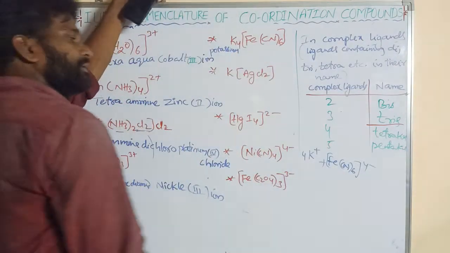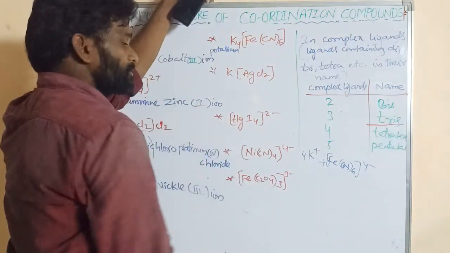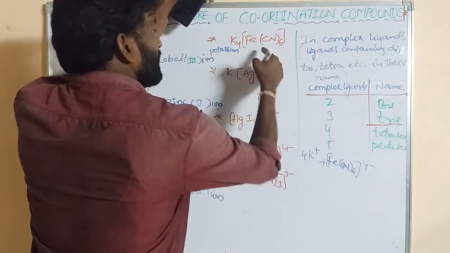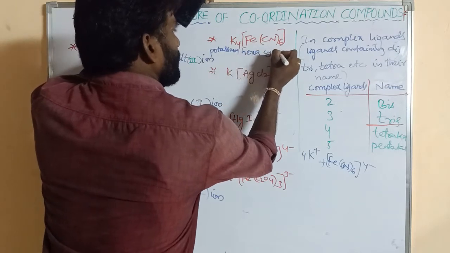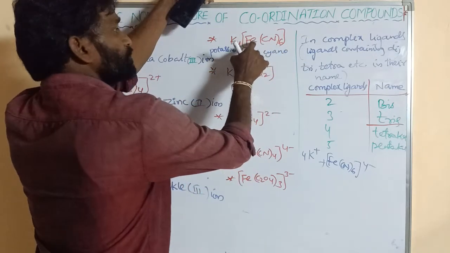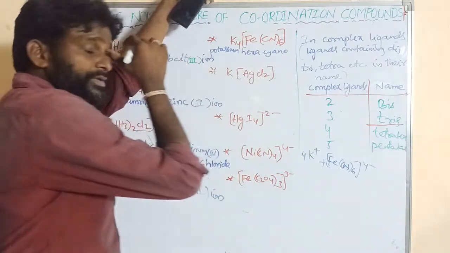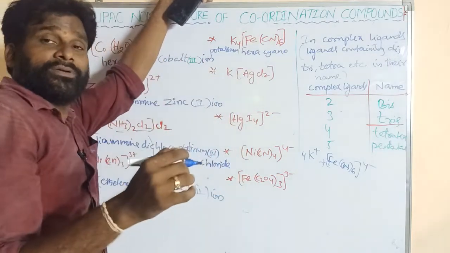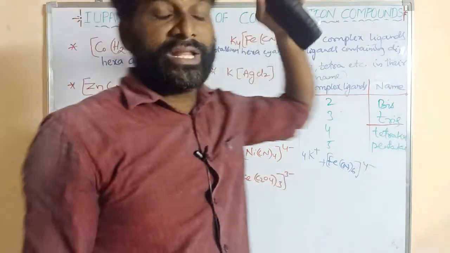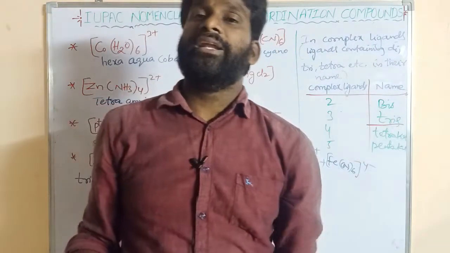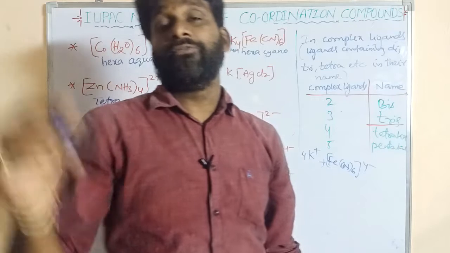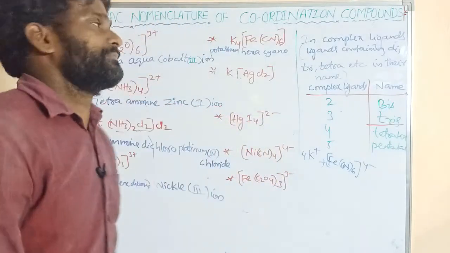So now goes to the complex ion. In the complex ion, first the name is given for ligands. Hexacyano. How many ligands? Hexacyano. Next goes to the central metal atom. So Fe is iron. What is its Latin name? The names of some central metal atoms are given by their Latin names instead of the English name, right?